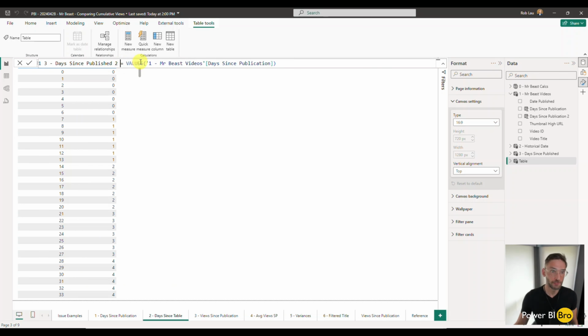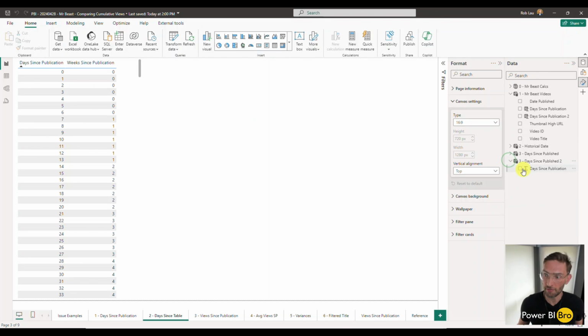So all this is doing, it's very simple. This function VALUES creates a table, a distinct listing of all the values that are essentially within any column you give. So I very easily just said, go to Mr. Beast videos, get days since publication, and put it into a table for me. So it doesn't matter how many days there are. If it goes on for 500 or 50 million, it will make a table for me. We're gonna do 2 steps. So I've created this days since published. Now I'm gonna go here. If you notice, I don't want this to summarize.